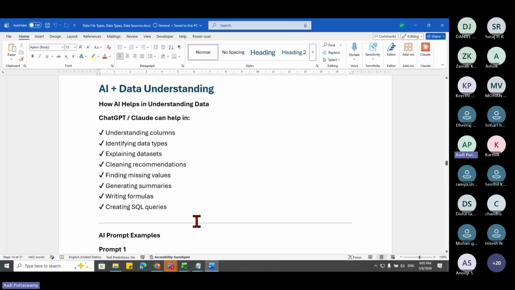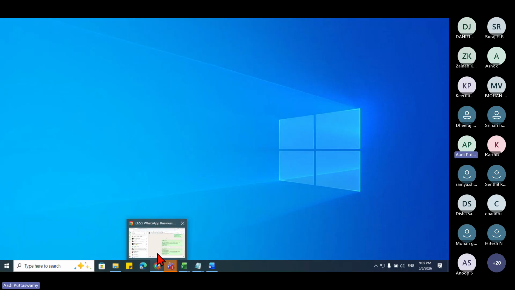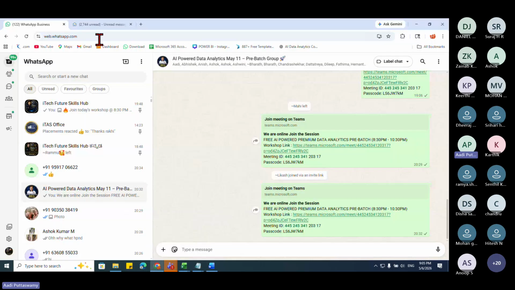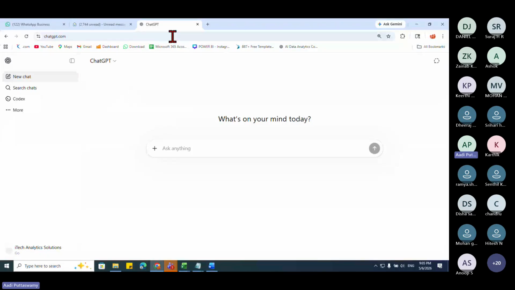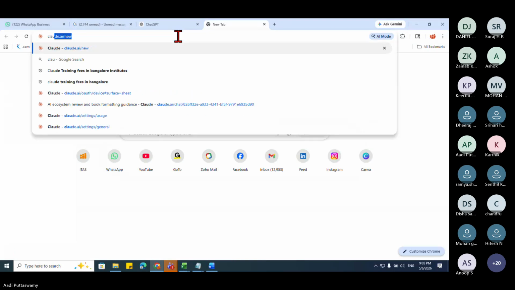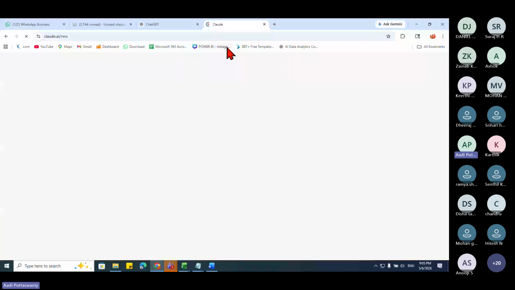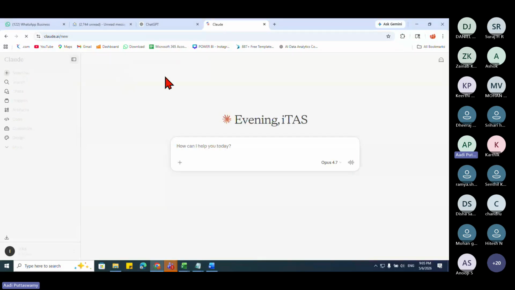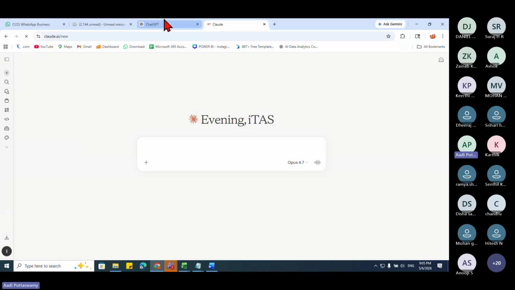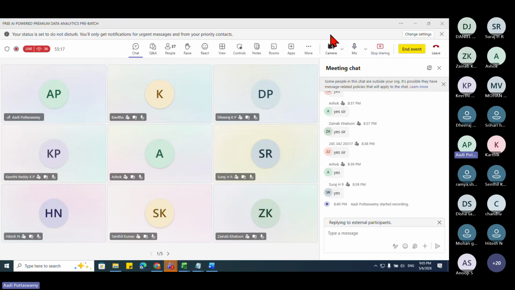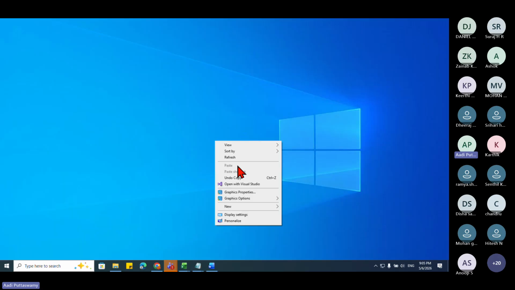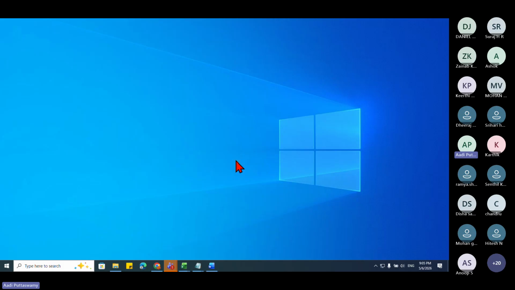From now, what I'll do is I'll open my ChatGPT, and then I'll also open my Claude. Whatever I told you now was just information for the people. Now I'll try to understand and take all the exercises, whatever is there, and see how we can understand the data. Here we are not creating any reports, we're just trying to understand the data. As I told you, today's topic is not a very big topic, but a very necessary and important topic.